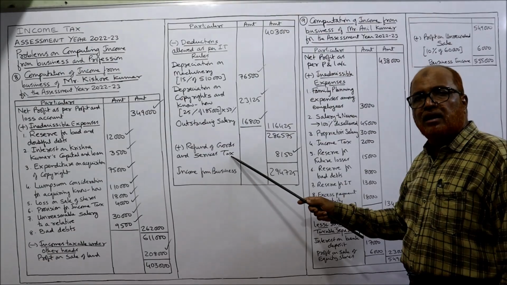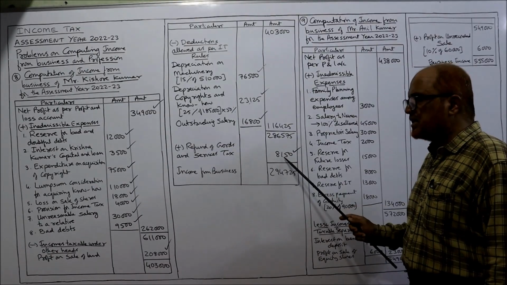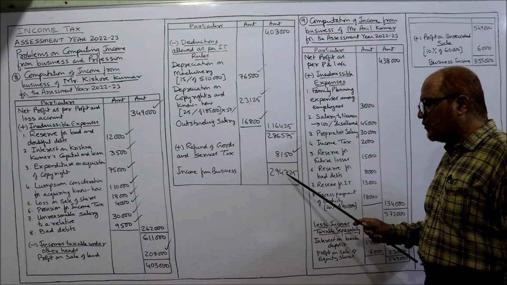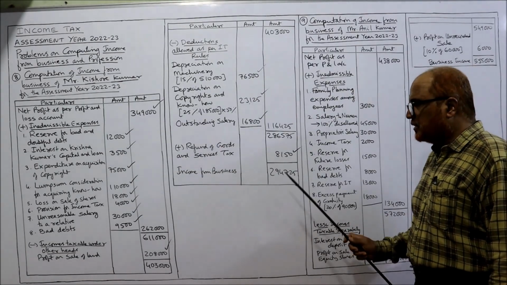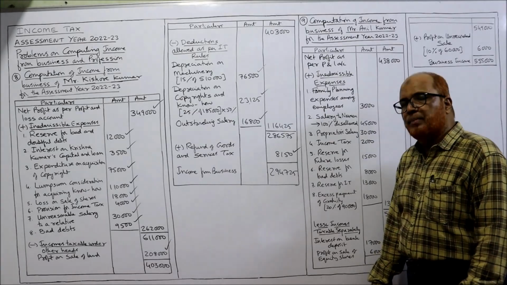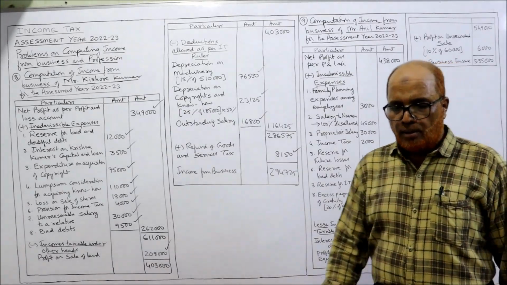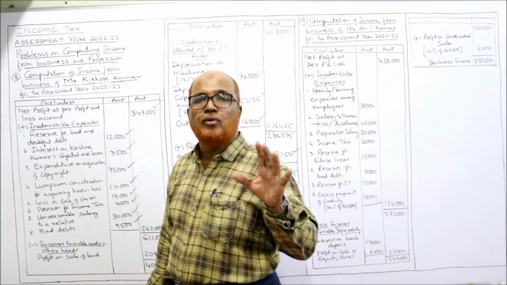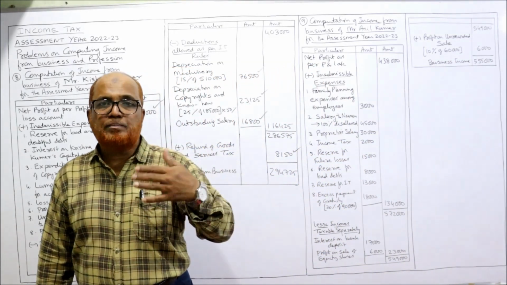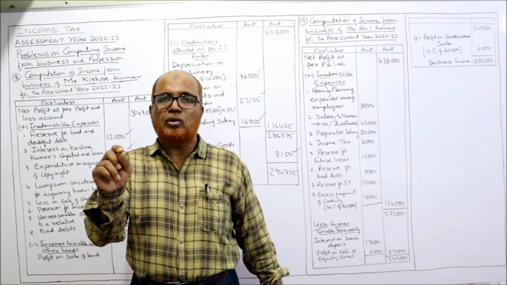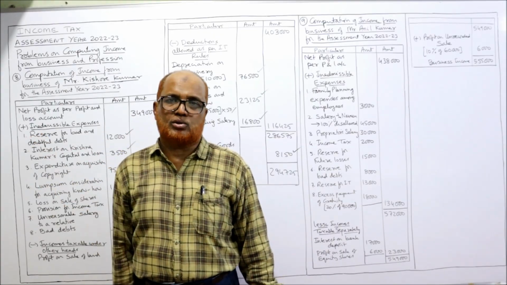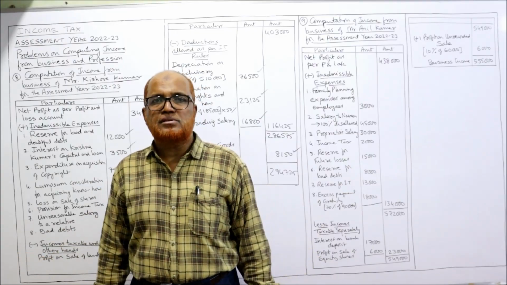To this add refund from GST, that is 8,150. So if you add up, you'll get 2,94,725. This is the income from business. That's all. But apart from this, you have to write a number of notes. Whatever I have explained so far, you make a note of it, and in examination, you must write all working notes regarding the different items.